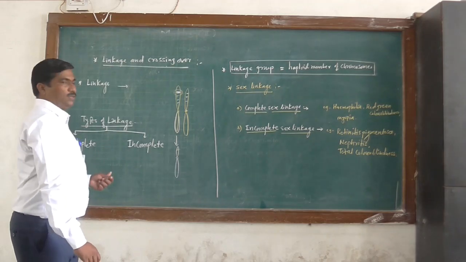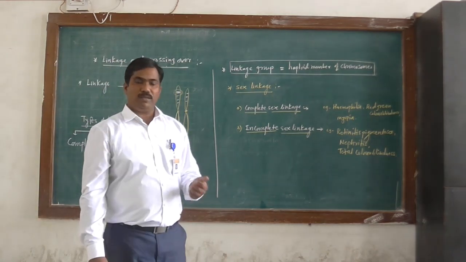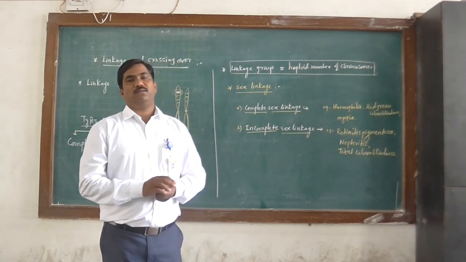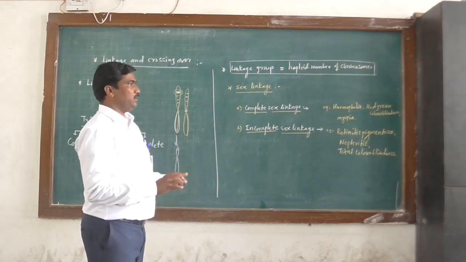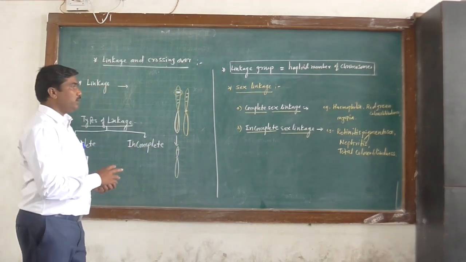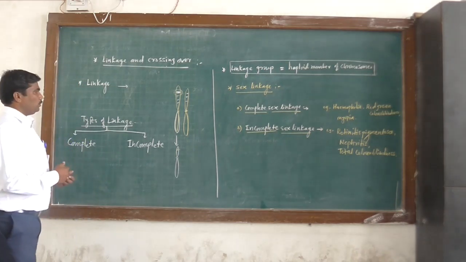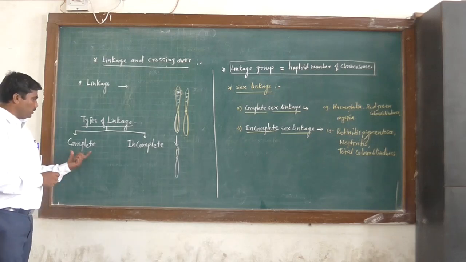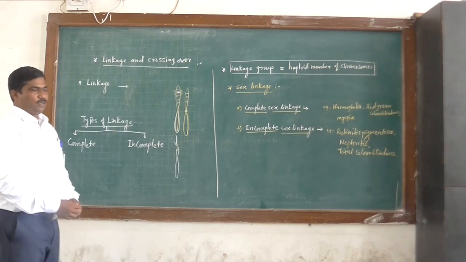The linkage was first discovered by T.H. Morgan in animals, and in plants by Bateson and Punnett. So Punnett and Bateson discovered the phenomenon of linkage in different plants. There are two types of linkage: complete linkage and incomplete linkage.